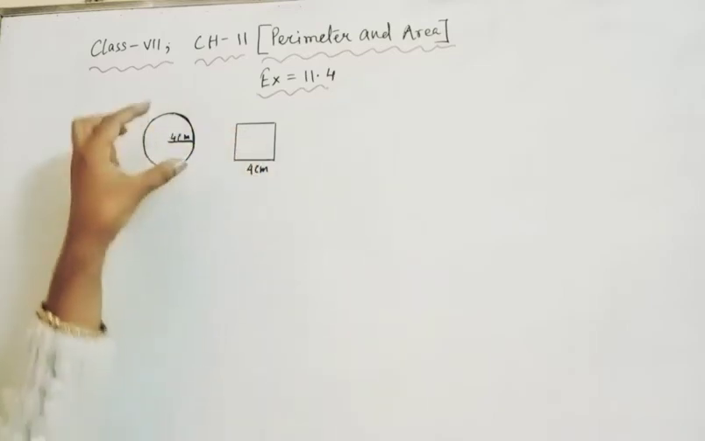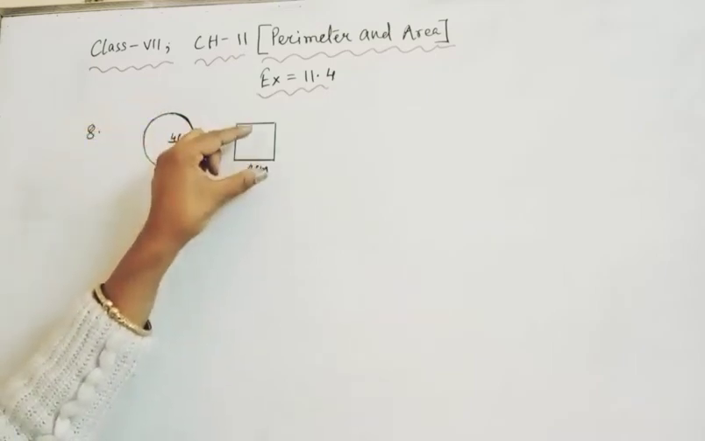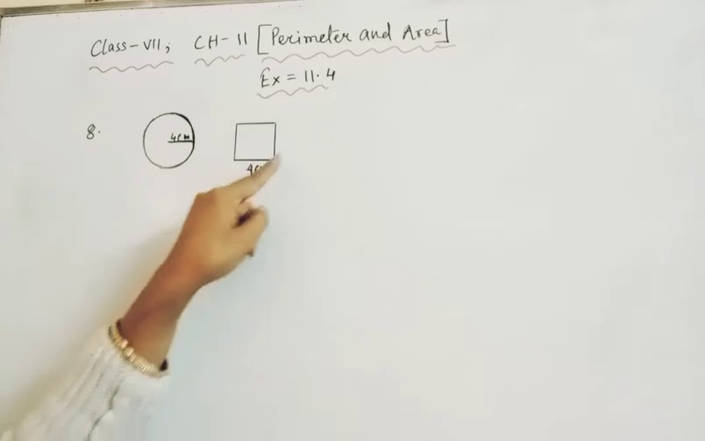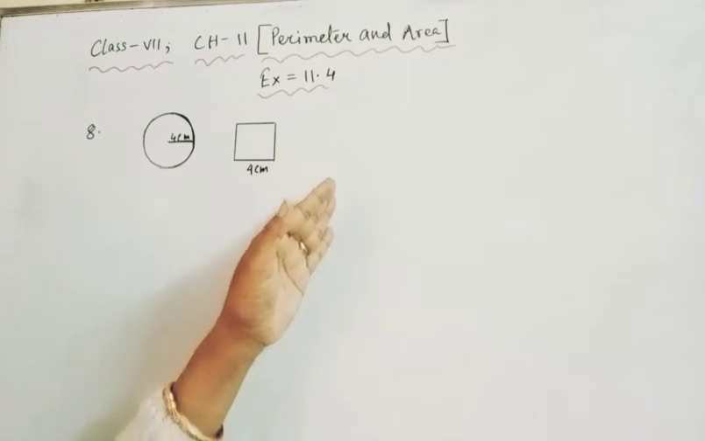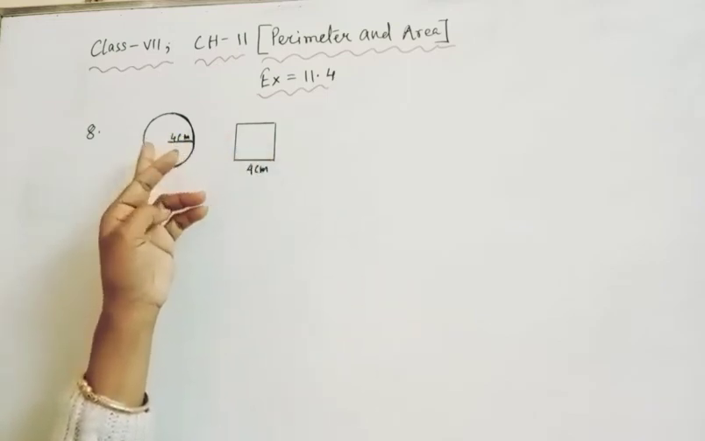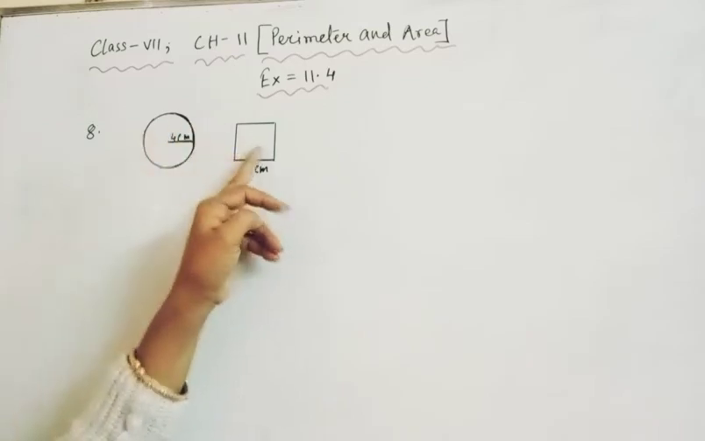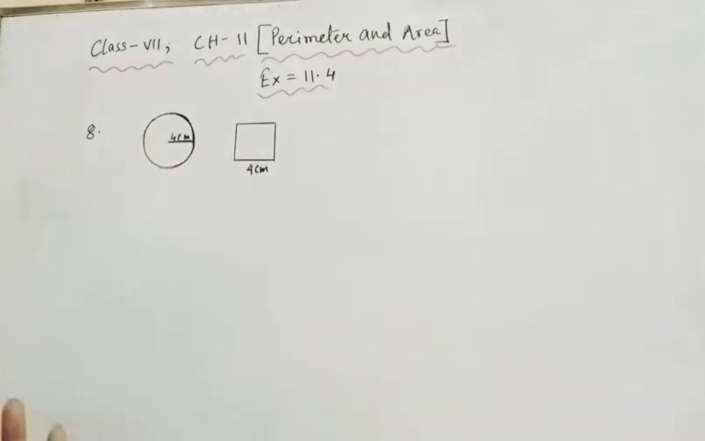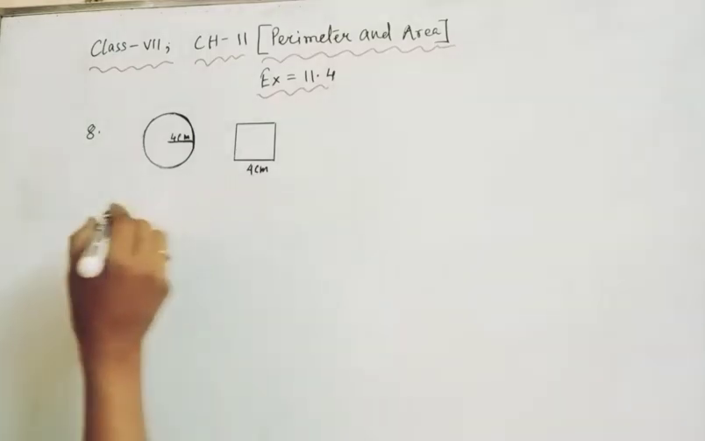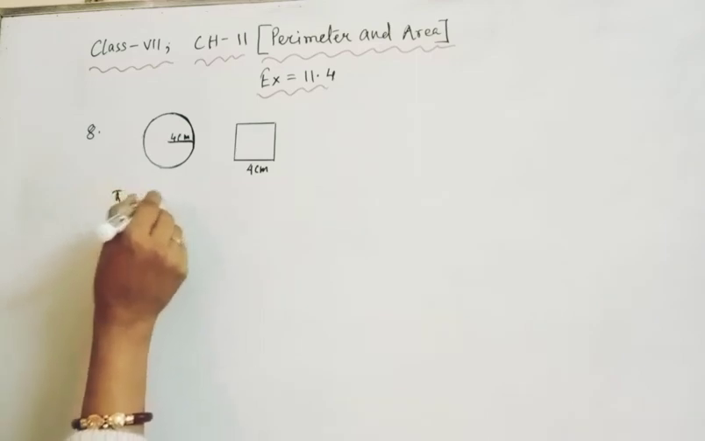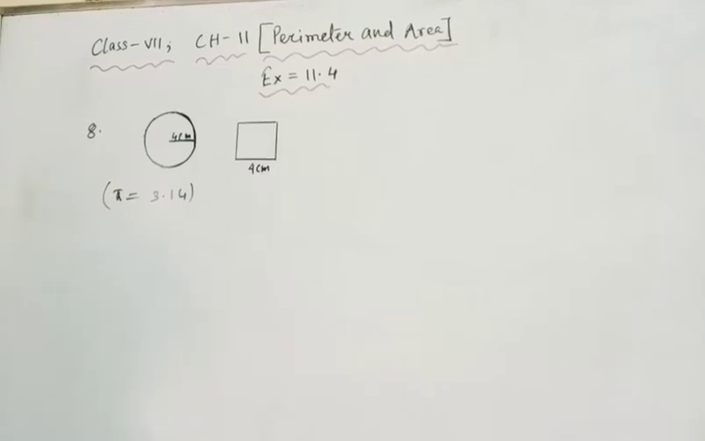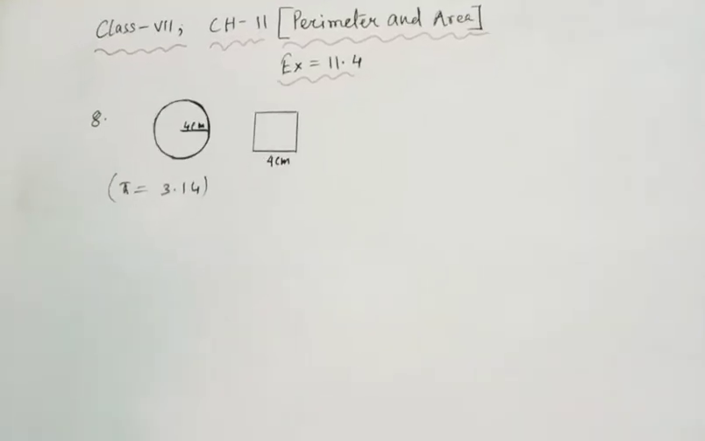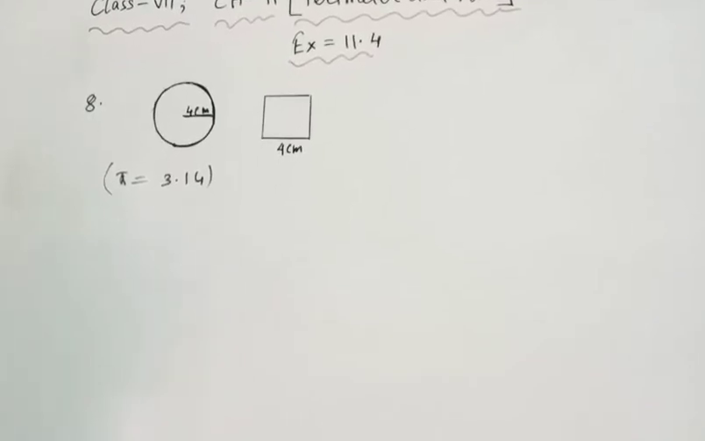After wrapping this square field with this cord, the question is, is there any cord left? That means, is the circumference of the circle more than the perimeter of the square? We have to find this only. You have to use pi equal to 3.14. It is given pi is equal to 3.14, so we will not use 22 by 7 here, we will use 3.14. Now look at the diagram clearly.